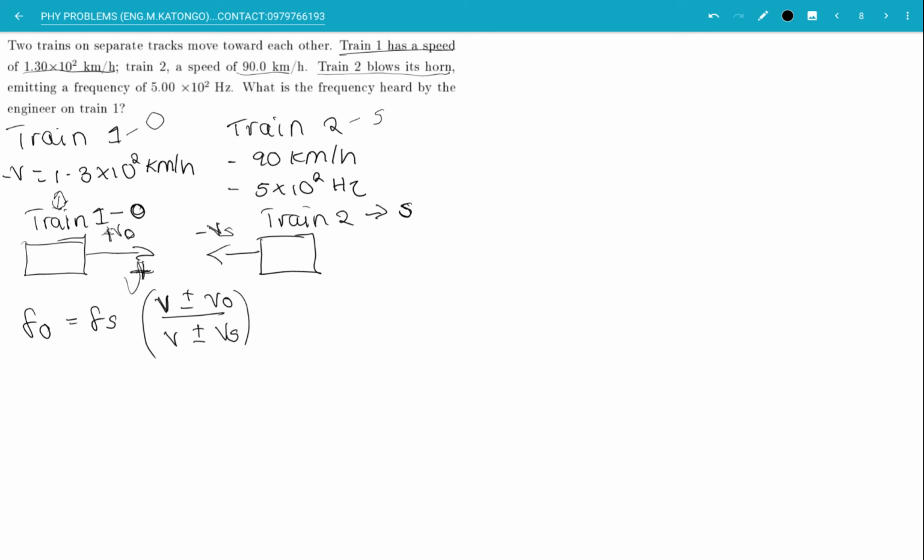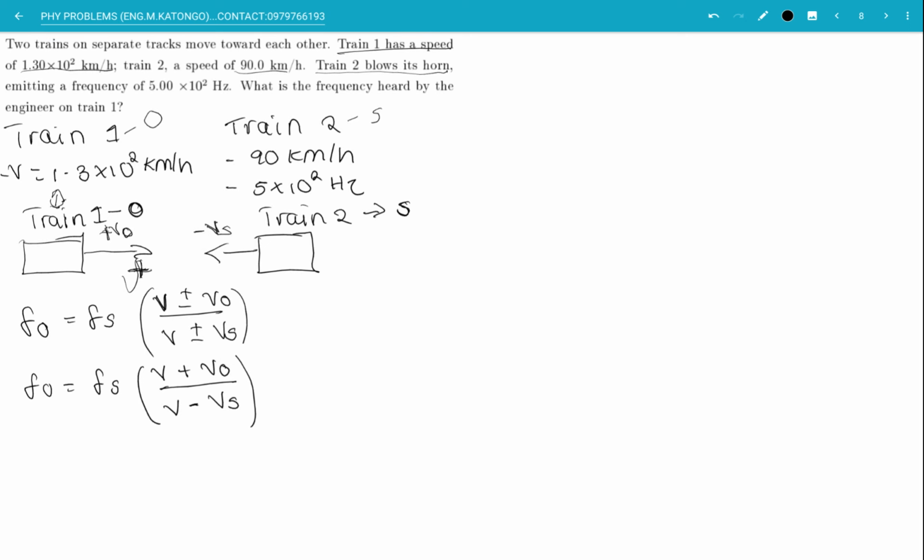Therefore, the frequency of the observer is equal to the frequency of the source multiplied by v plus v naught, the velocity of the observer, over v minus vs, the velocity of the source.